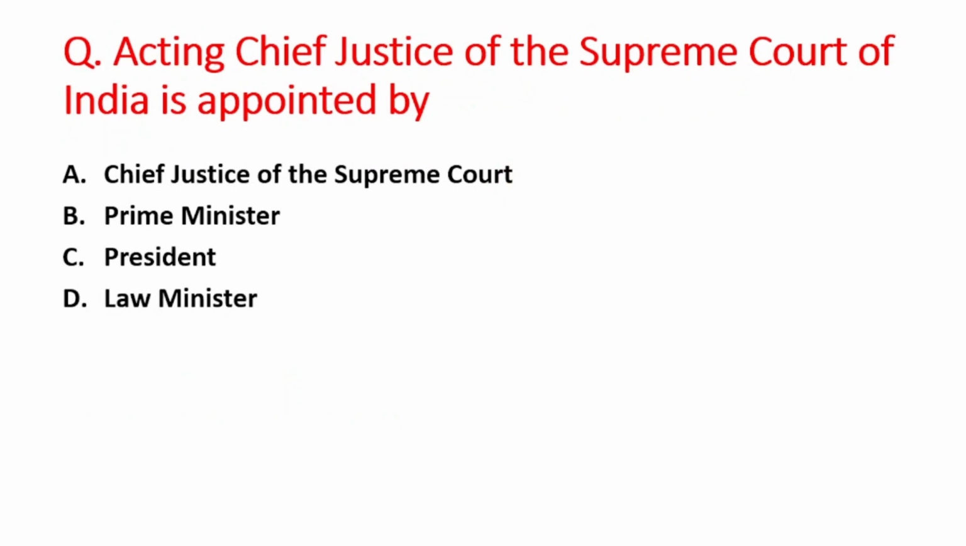Next question is acting Chief Justice of the Supreme Court of India is appointed by. A option is Chief Justice of the Supreme Court, B is Prime Minister, C option is President, and D option is Law Minister. So right answer is option C, that is President.